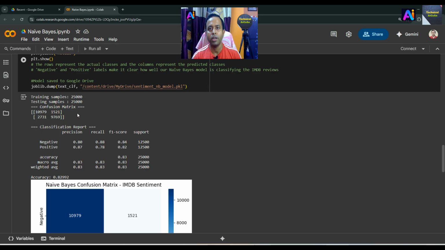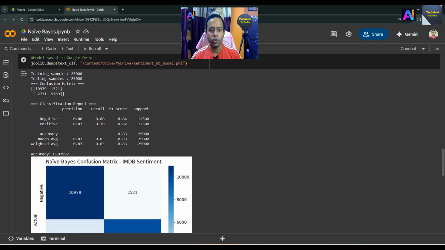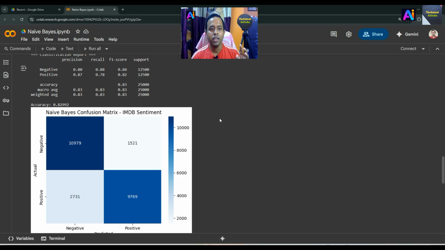So overall the model performs well. Then the classification report is there, with precision, recall, F1 score and support, and the accuracy is 0.82992, that means about 83%. So we can say the model works well.